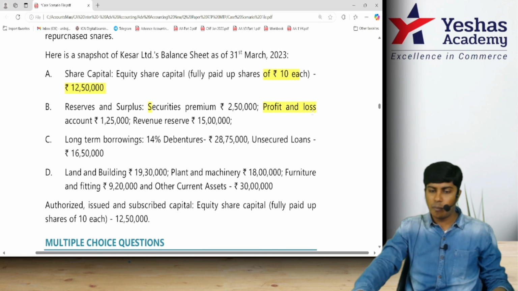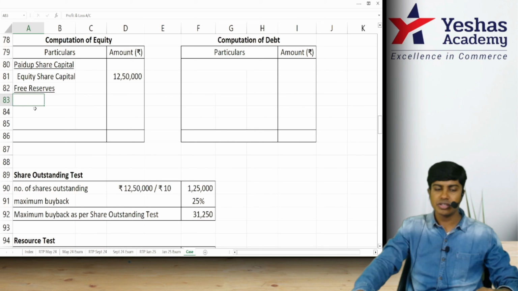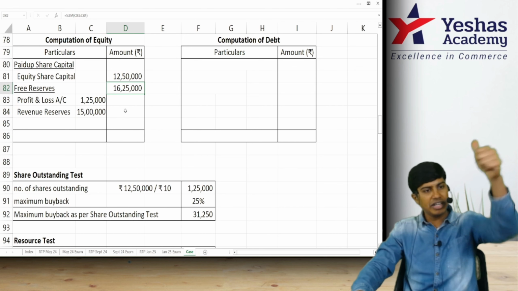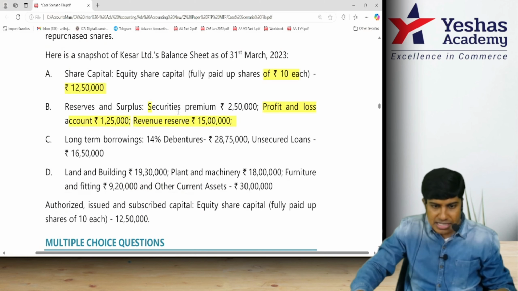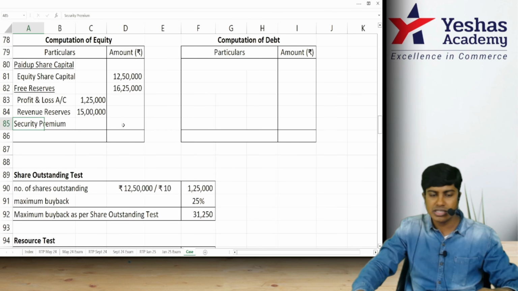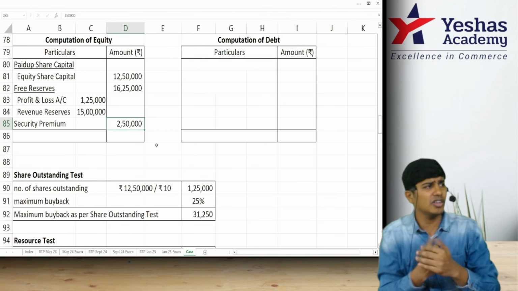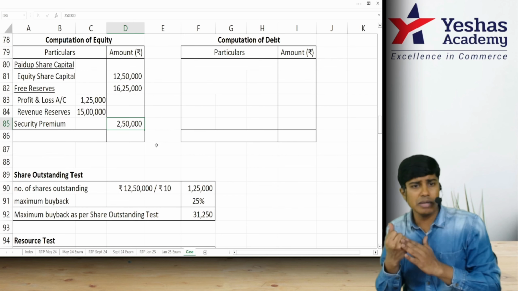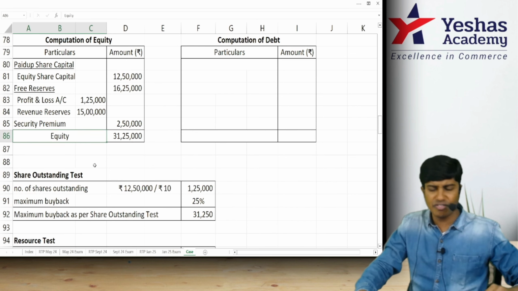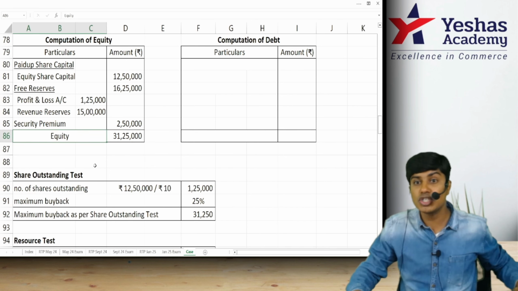Free reserves, what all do we have? P&L and revenue reserve. P&L 1,25,000. Revenue reserve 15 lakh. I would write here reserves: P&L, revenue reserves. P&L 1,25,000. Revenue reserve 15 lakh. Together 16,25,000. I've taken all the reserves together. After this, I will take my security premium of 2,50,000. This is also part of my equity. Security premium 2,50,000. But take your calculator, total this for me. 12,50,000 plus 16,25,000 plus 2,50,000. 31,25,000 is equity.